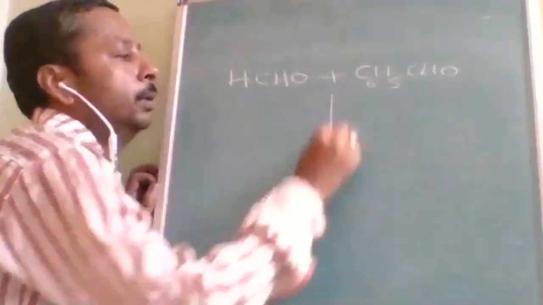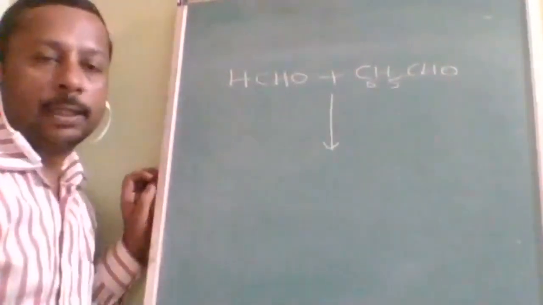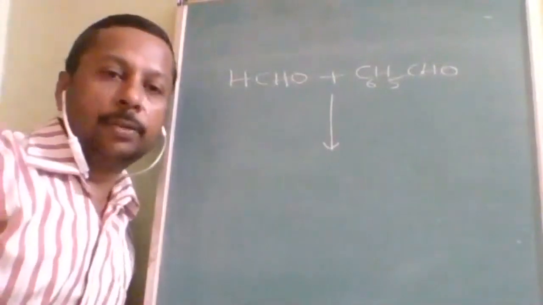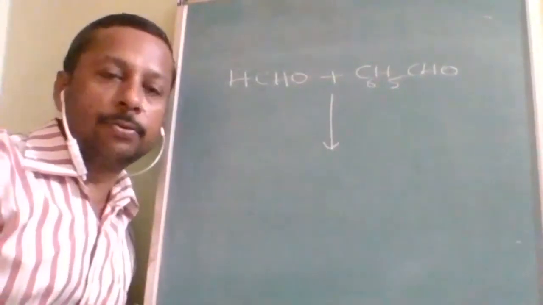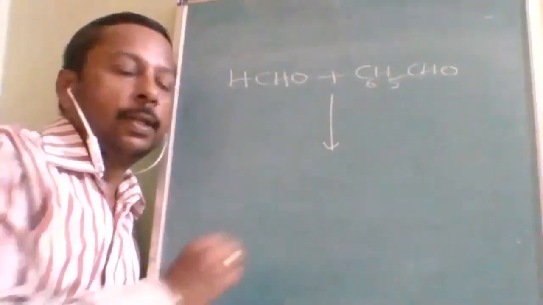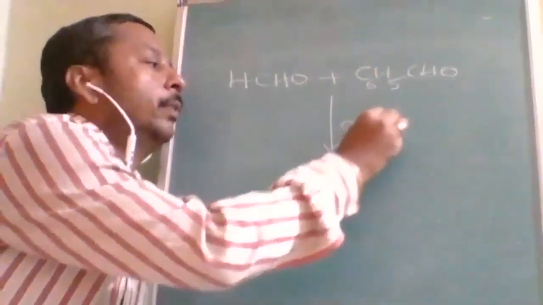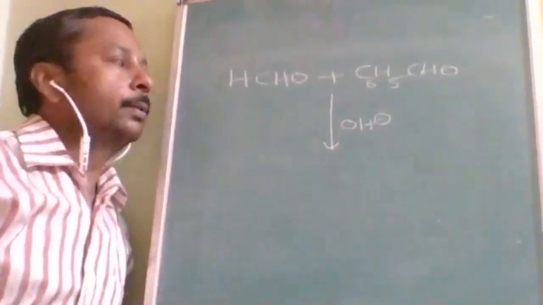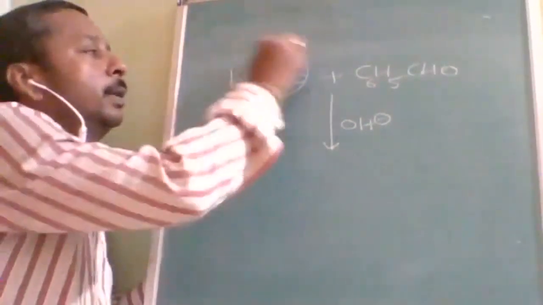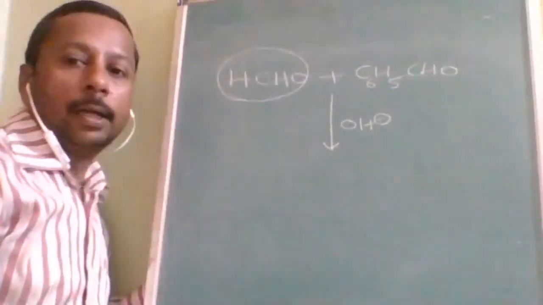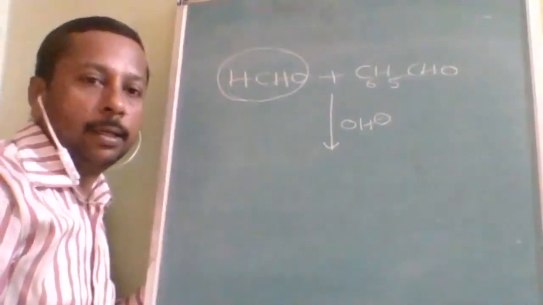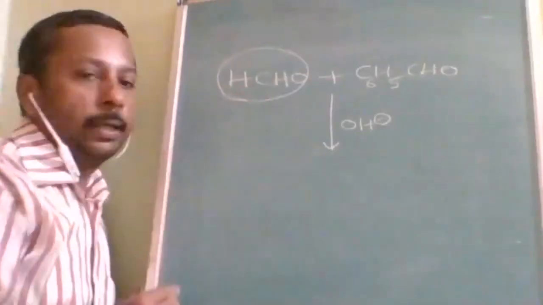C6H5CHO. Okay, in the previous question there was no doubt, as both our reactants were the same. Which one is to be oxidized, which one is to be reduced? There was no confusion, but here confusion arises. So when such a reaction takes place, the aldehyde with the smallest alkyl group, the least sterically hindered, will be oxidized.